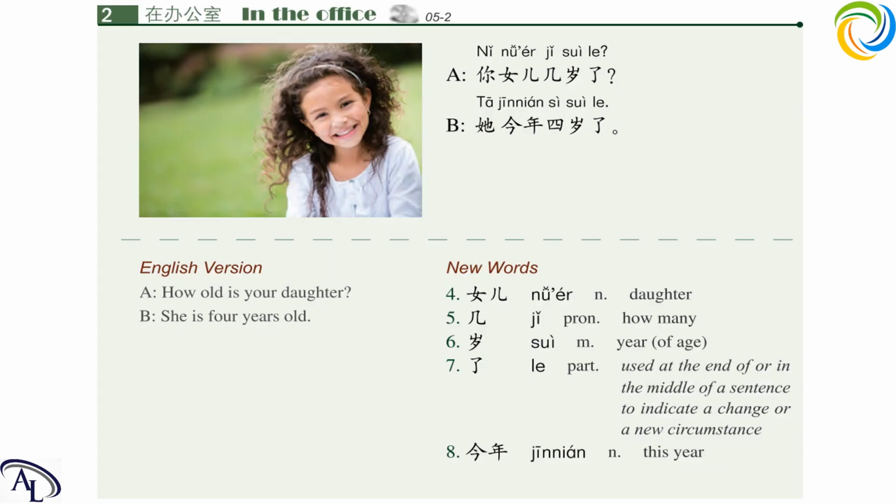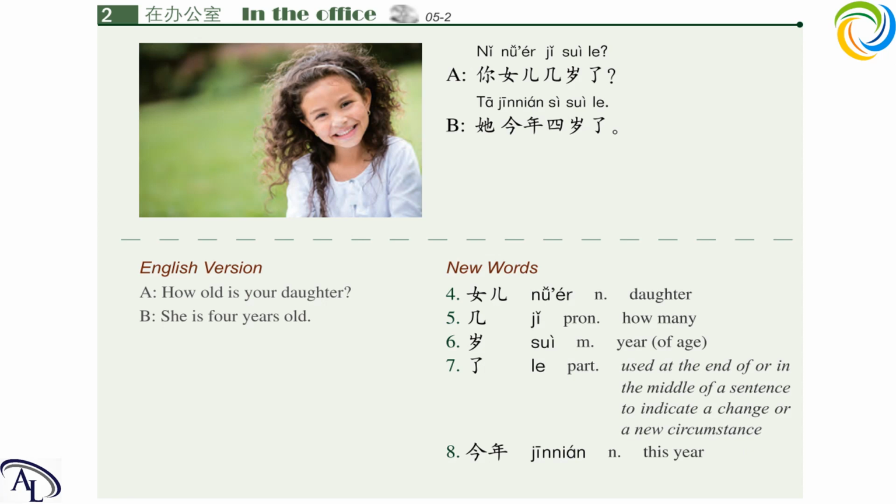First, let's see the new words. The fourth new word is 女儿。Read after me, please. 女儿 means daughter. So my daughter, how to say that? It is 我女儿 or 我的女儿.